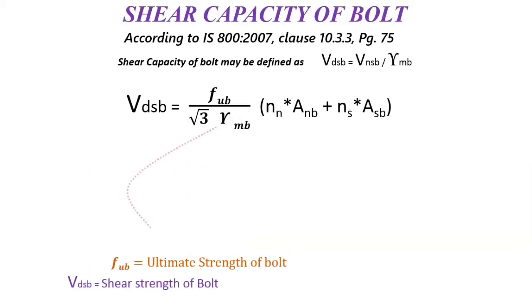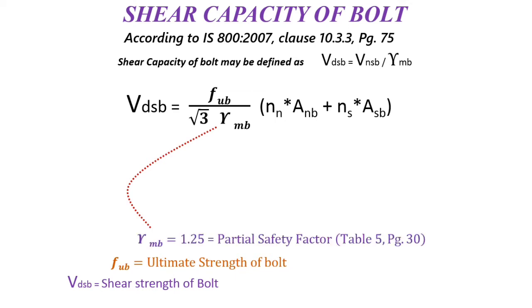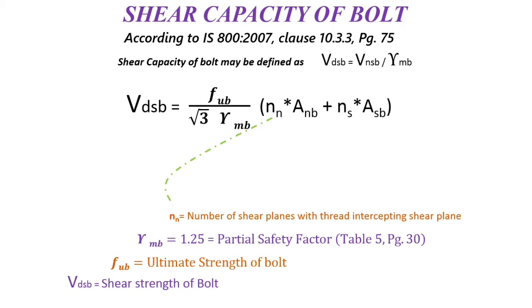Now third point is gamma MB, which is equal to partial safety factor, and according to table number 5 page number 30, it is 1.25 for the bolted connection. Now let us take Nn, and according to the notation, Nn is number of shear planes with thread intercepting the shear plane. It means that if we connect two plates via bolted connection and the generated shear plane cuts the thread part, then Nn must be equal to 1.